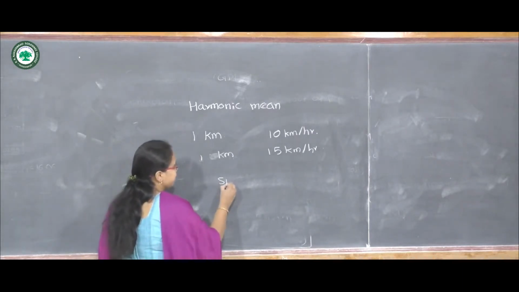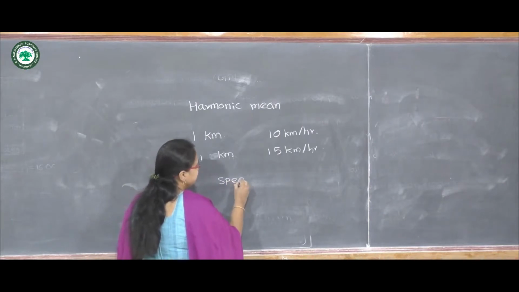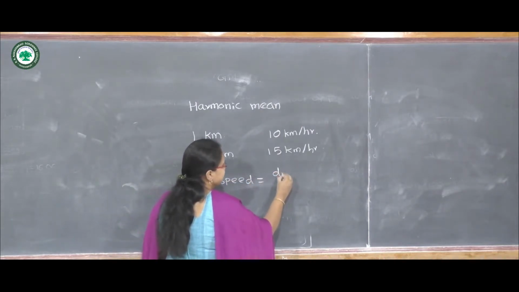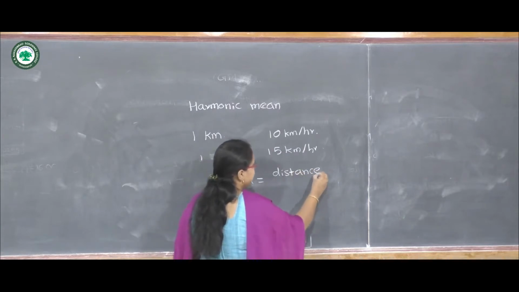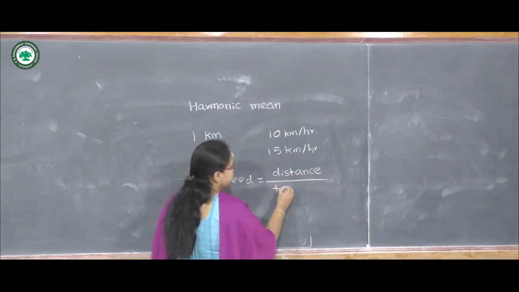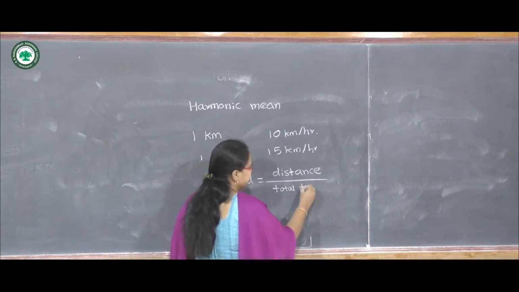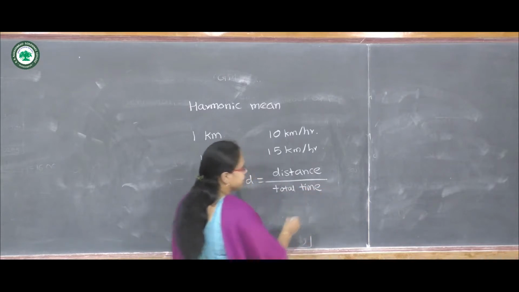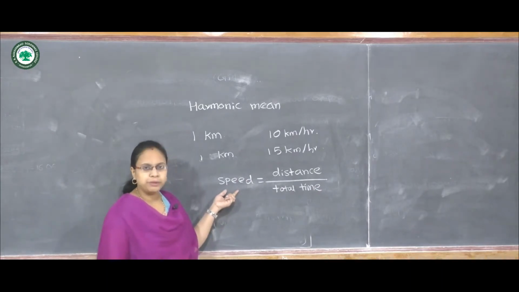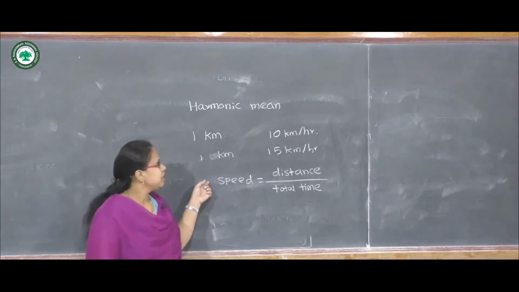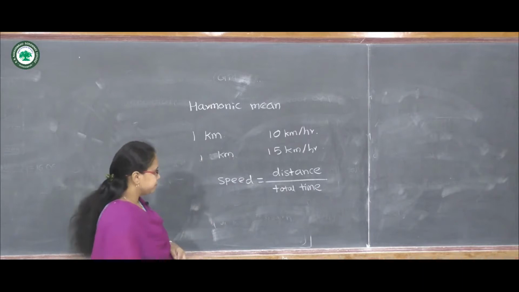We know this formula: speed equals distance, that is, total distance traveled divided by total time taken in hours. By using this formula, what will be the average?